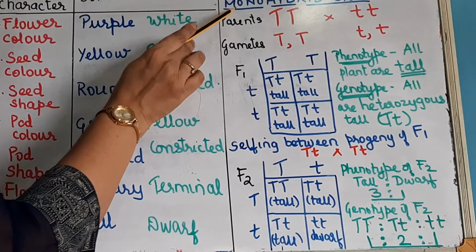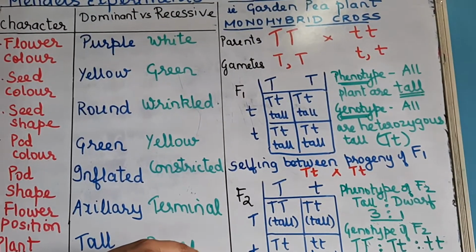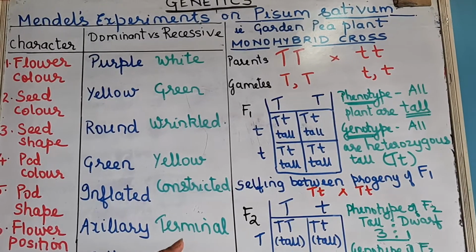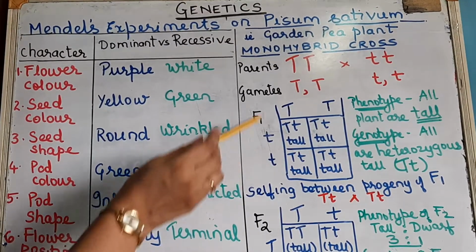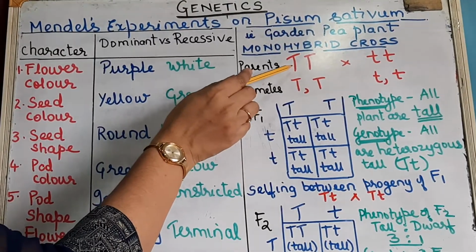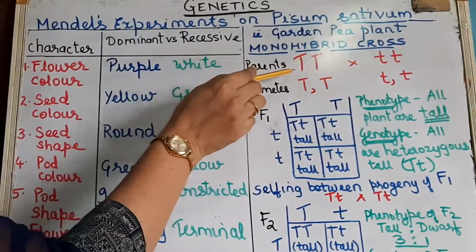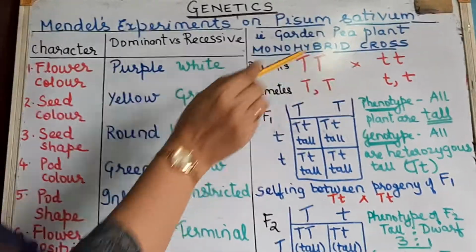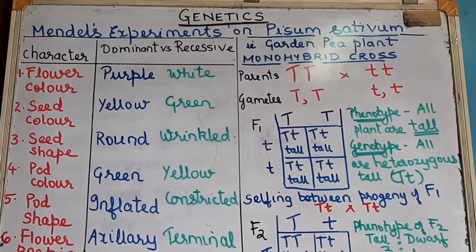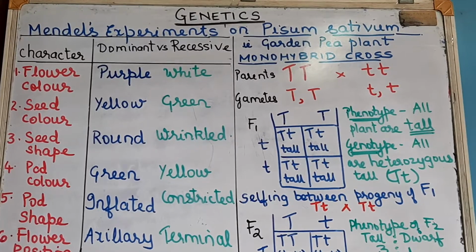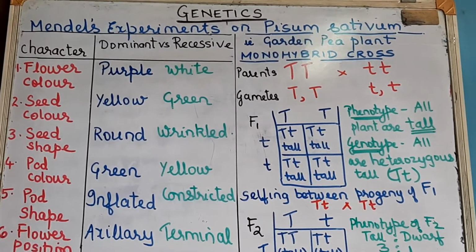Now if you have to define what is a monohybrid cross, yes, the cross which is obtained between 2 pure breeding varieties by taking one character. See, here we have taken one character, that is height, and its alternative traits. By taking one character and its alternative traits is called a monohybrid cross. And what is monohybrid ratio?